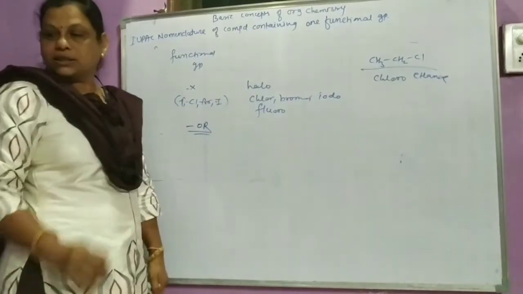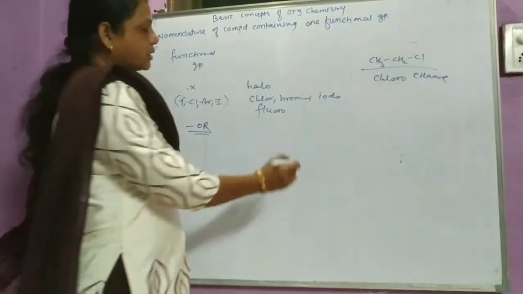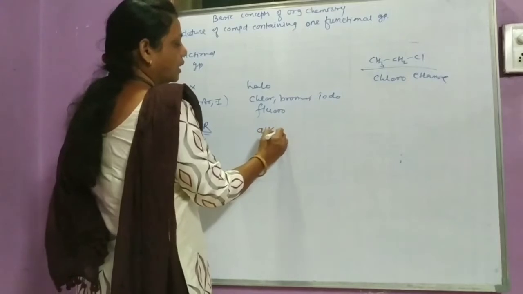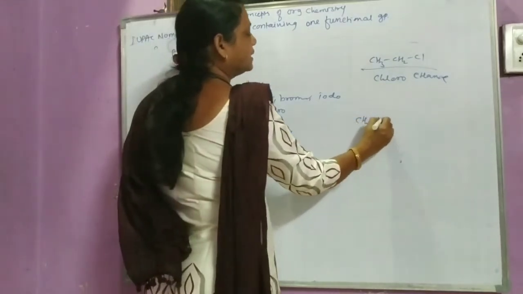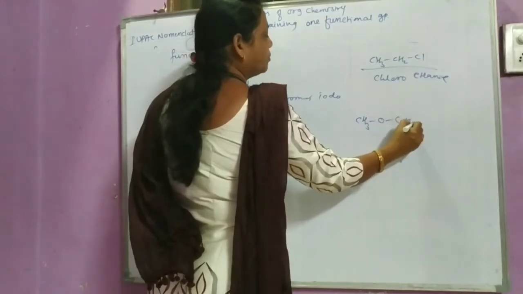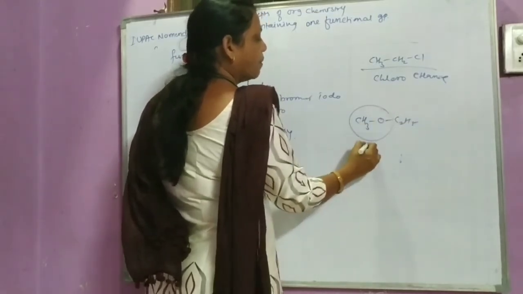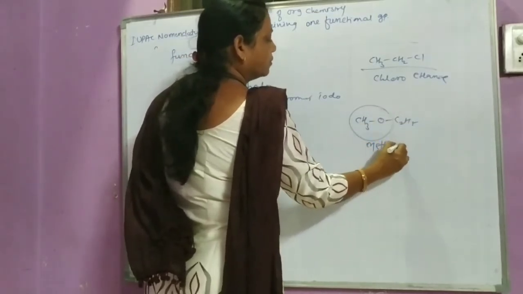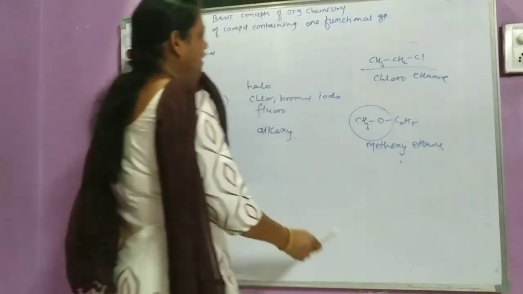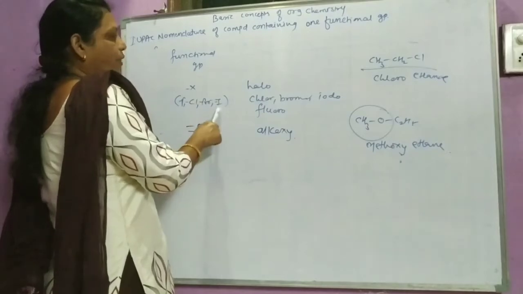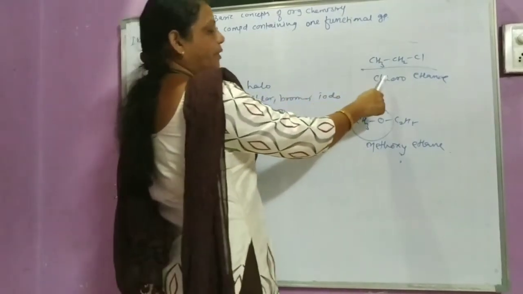Next one is OR. This is called the alkoxy group. For example, CH3O C2H5. So this is methoxy, meaning alkoxy, and this is ethane. Chloro, fluoro, bromo and iodo are used as a prefix.